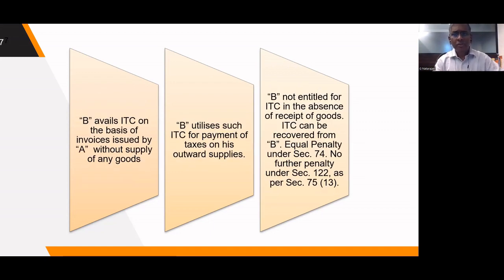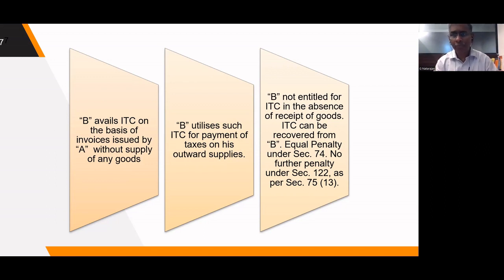Secondly, it's a continuation of the first transaction. B avails ITC on the basis of the invoices given by A, only invoices without goods. B avails ITC and B utilizes that ITC for a genuine purpose. He may be using it for payment of taxes on the outward supply or payment of tax on the export goods and claim of IGST refund. So for whatever purpose B is utilizing such a credit, in the hands of B it is an ineligible credit because he has not received any goods.